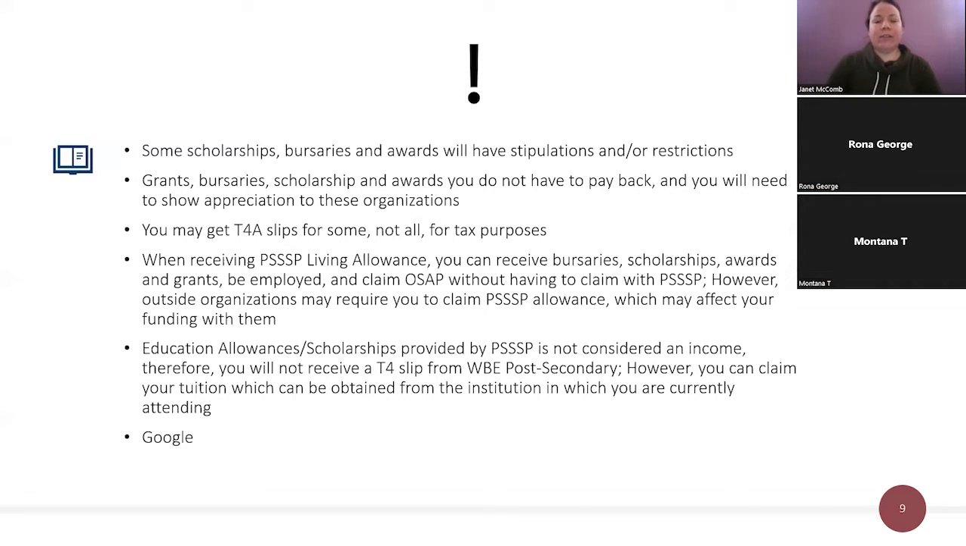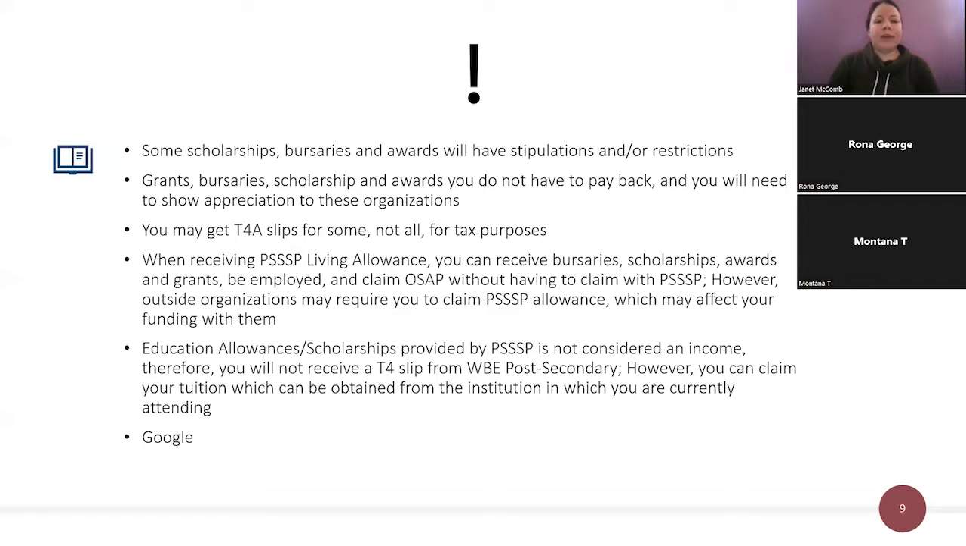So yeah, it affects your funding with them. Education allowances and scholarships provided by PSSP are not considered income. Therefore, you will not receive a T4 slip from WBE Post-Secondary. So don't worry about getting a T4 slip from us, because we do not issue those. For tax purposes, you won't have to worry about that.